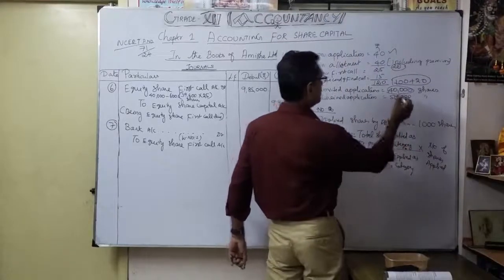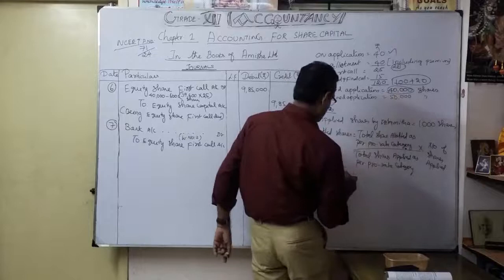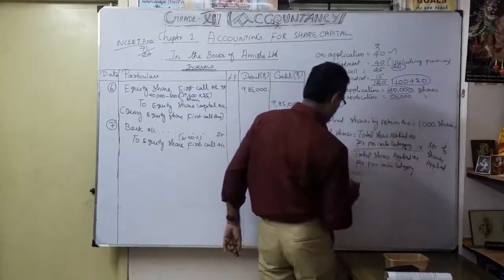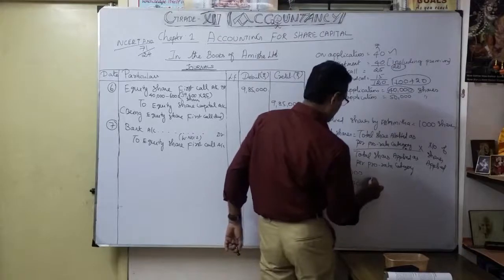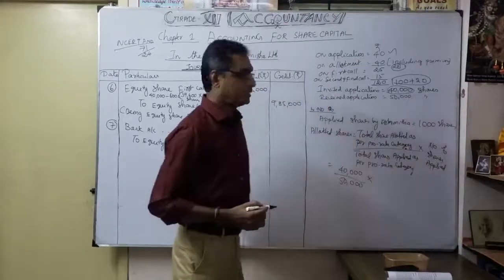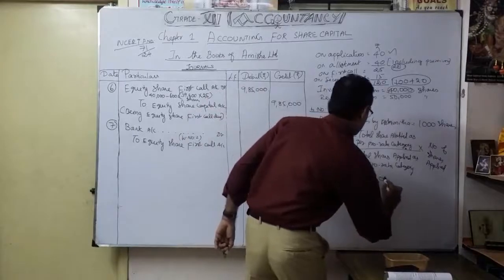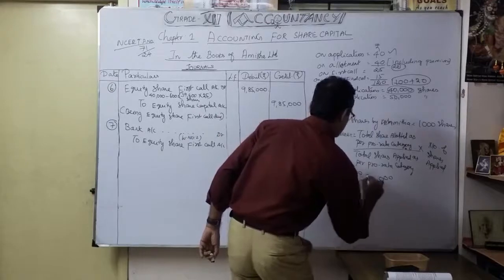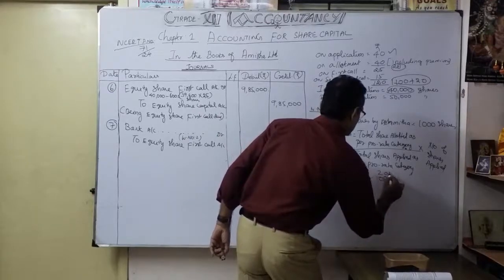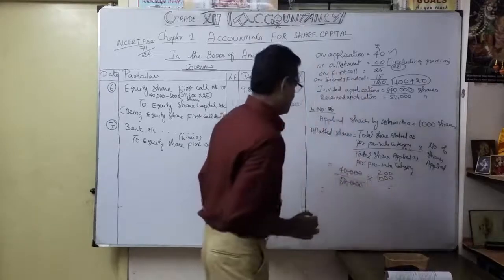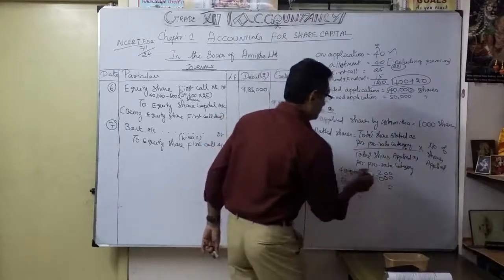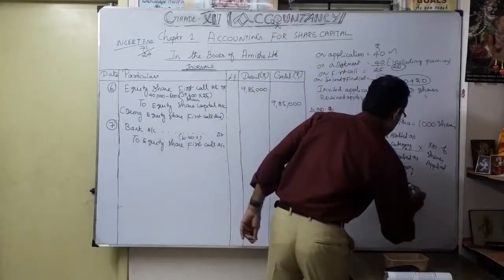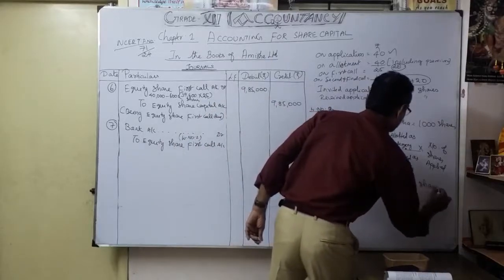Now we substitute. Total shares allotted, you know very well, only 40,000. But how many applied? 50,000. How many did Ashmita apply? 1,000. For simplification, 4 into 200. How many shares were allotted? Only 800 shares. So these are the shares defaulted.